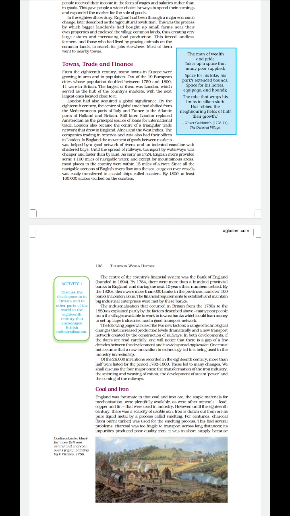So in the provinces we could see more than 600 banks, and in London over 100 banks. Now, for those people who moved from village to town, it became very easy to take finance or loans from the bank and start their business, and it proved very helpful for them. Clear? So children, I hope you have understood towns, trade, and finance. So today, till this much, go through it.